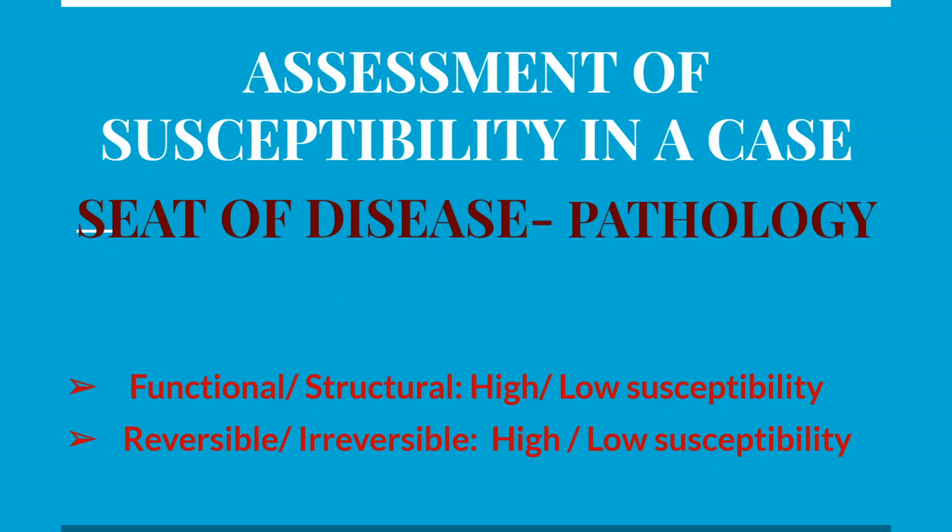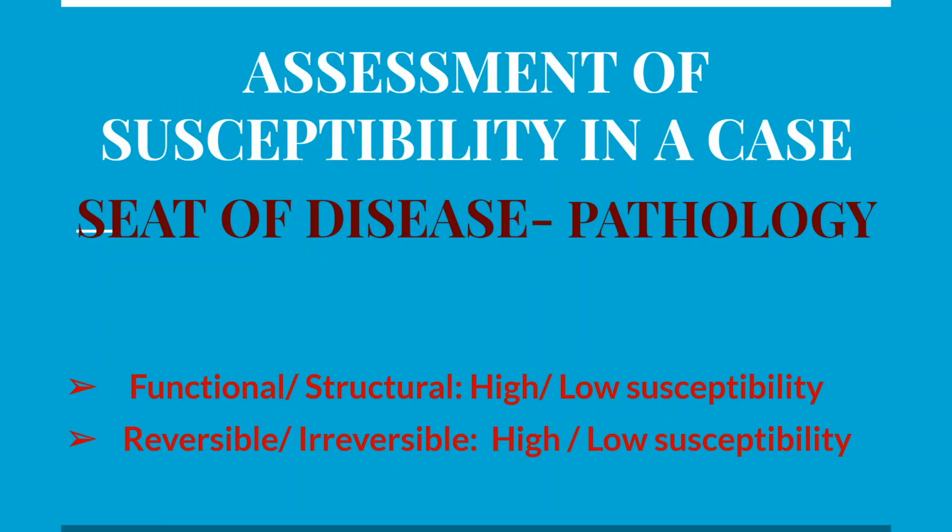Next point is seat of disease. That is, we have to assess the pathology in a given case. So how to assess the pathology in a given case? First consider functional or structural. If the pathology is functional, the susceptibility is high, and if it is structural, susceptibility is low.